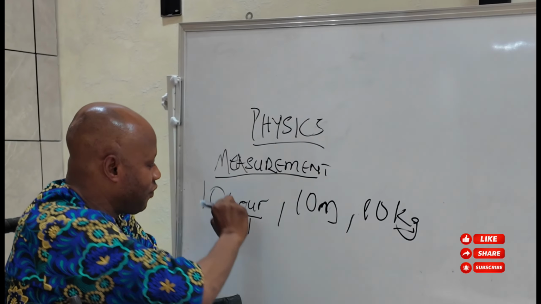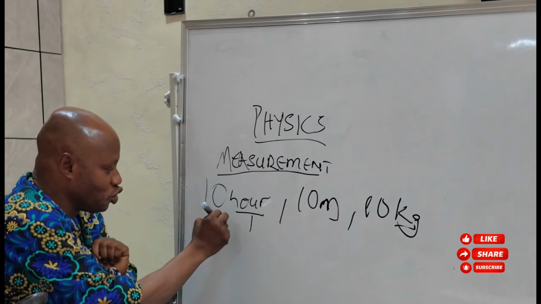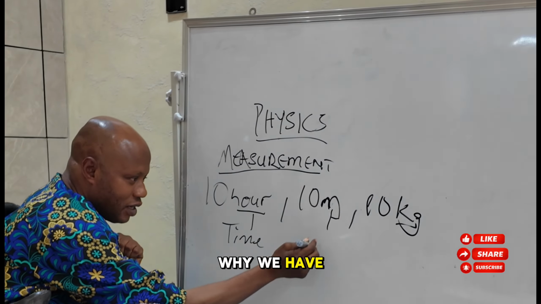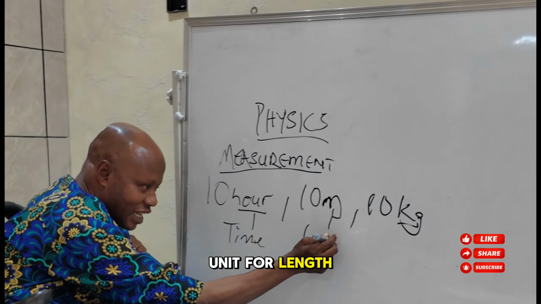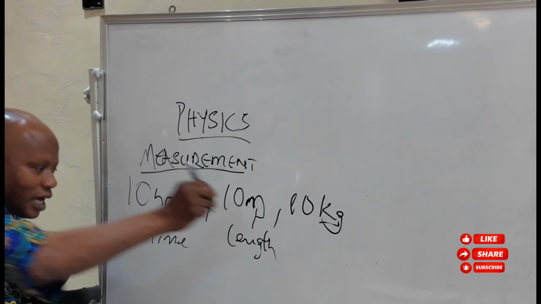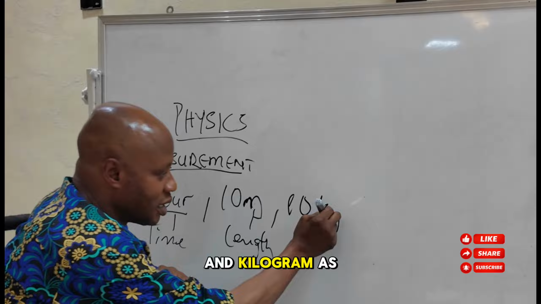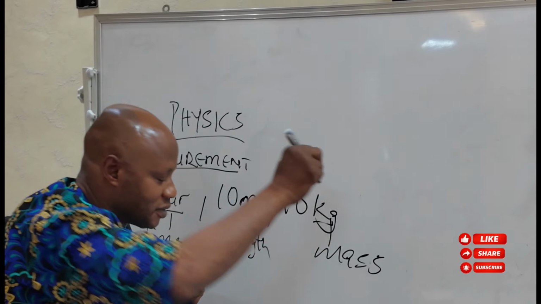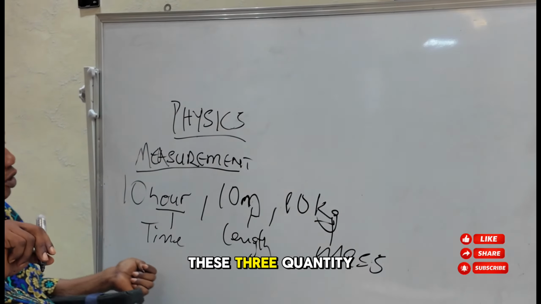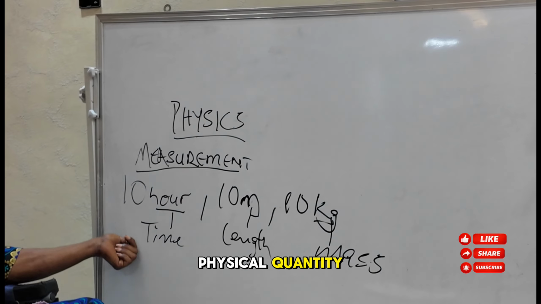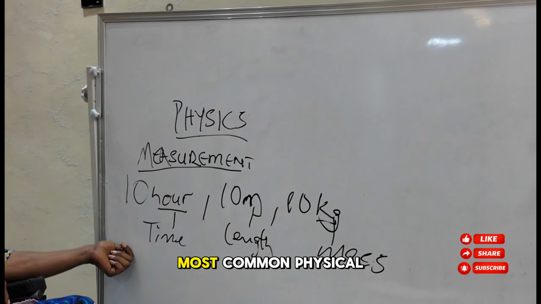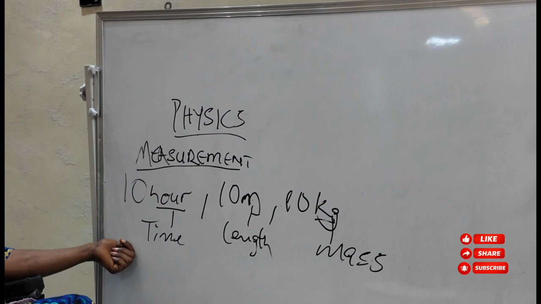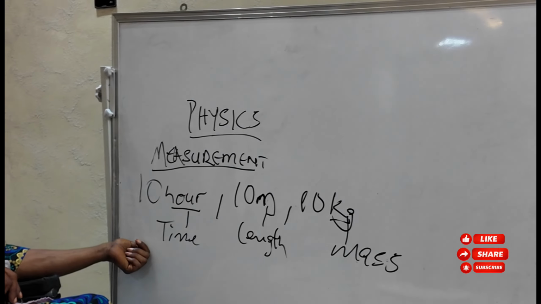So here we have hour as the unit for time, while we have meter as the unit for length, and kilogram as the unit of mass. These three physical quantities are the most common physical quantities in our daily activities. There is no way you can do without them.